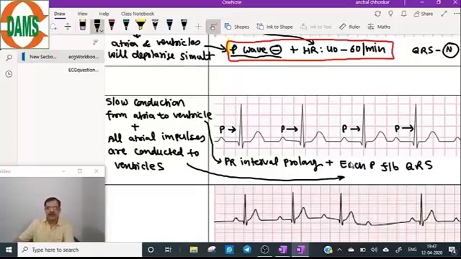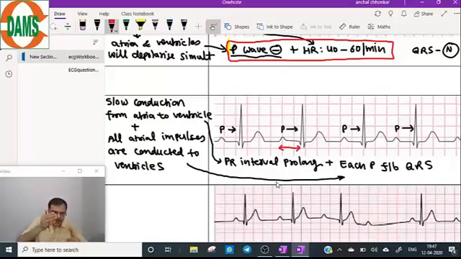If you look at the PR interval here, this is the PR interval. Very well you can see in this diagram the PR interval is more than 5 mm.